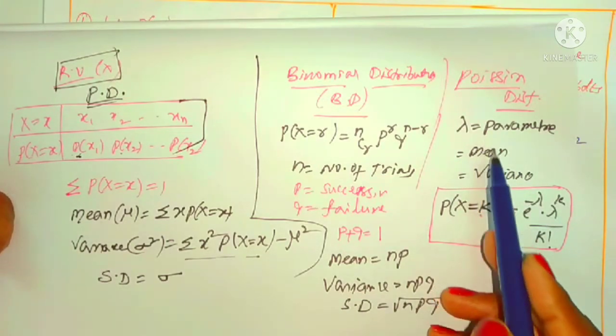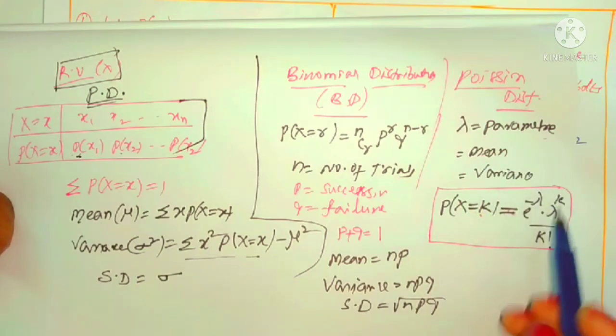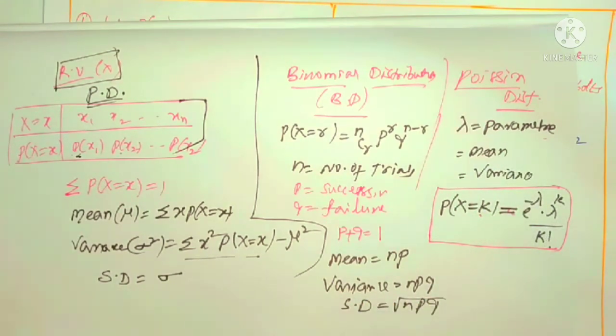Lambda is known as what? Mean, also known as parameter, variance, and so on. These are the simple points which we use for the binomial distribution, Poisson distribution, as well as random variables. Very, very simple, so the questions also go in a simple way. So how will the questions be framed? What are the questions given in 2020 MSET? We are discussing those. Are you ready? Without delay, let's get started.